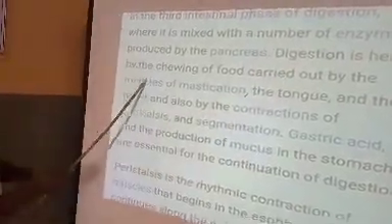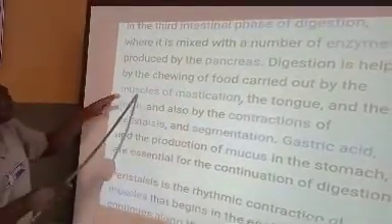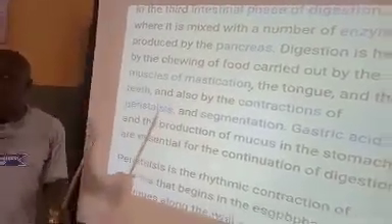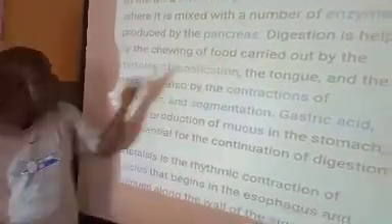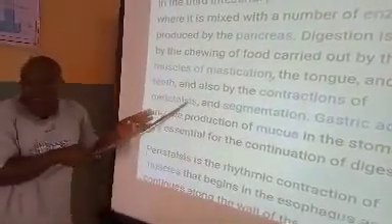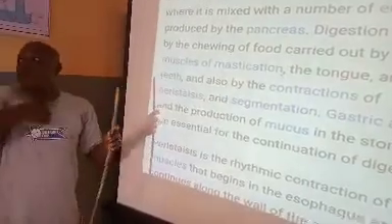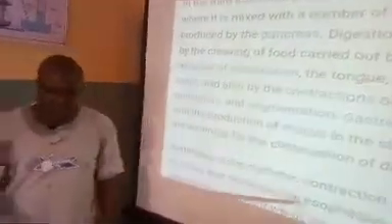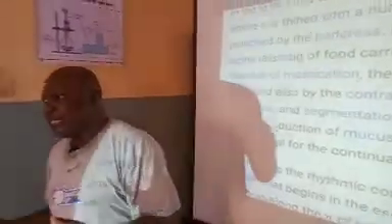Digestion is helped by the chewing of food carried out by the muscles of mastication. That is true. The muscles will help you to masticate, to break it down. The tongue and the teeth, and also the contraction of peristalsis. That is the wave-like movement of food via the gullet or esophagus. Have you noticed something? Sometimes you eat. Some people will tell you, when I eat certain foods, I have heartburn. If I eat this, I will have heartburn.